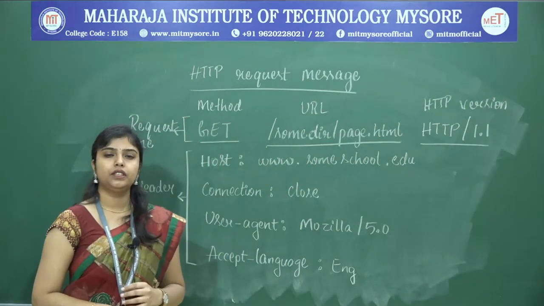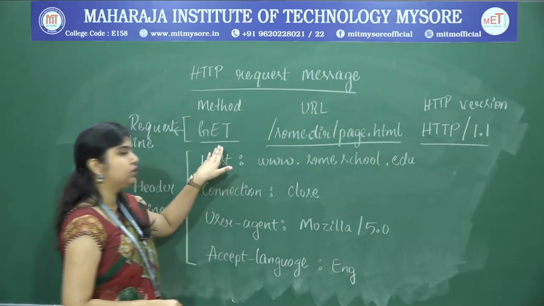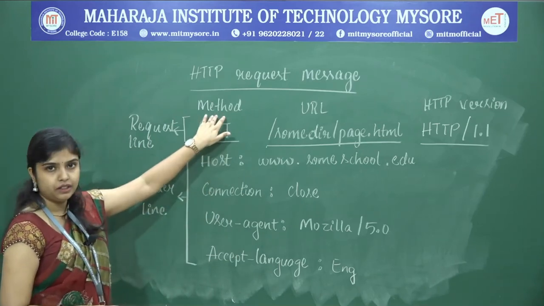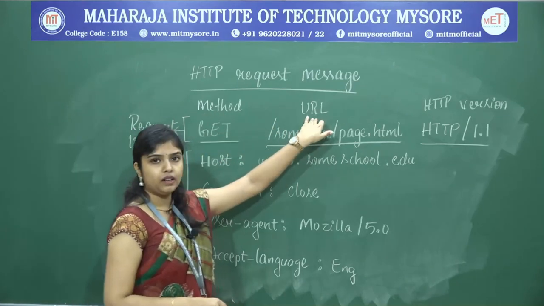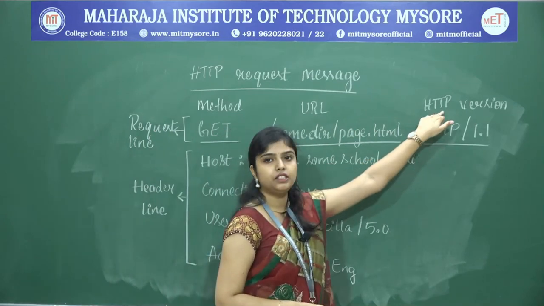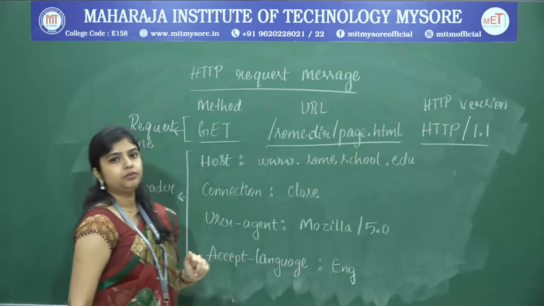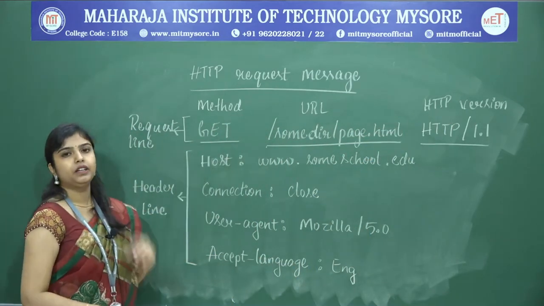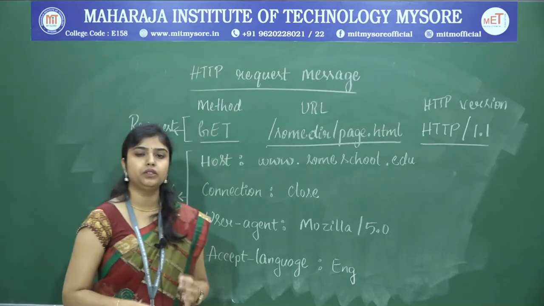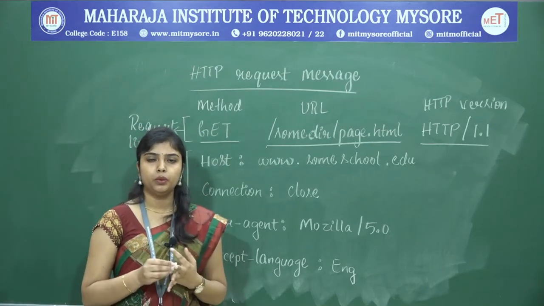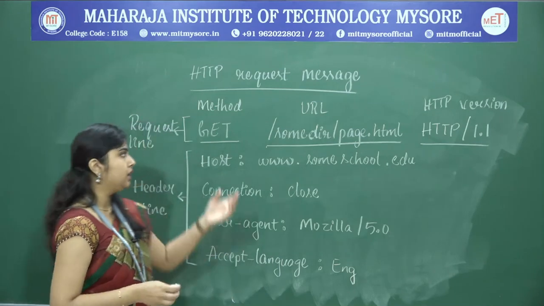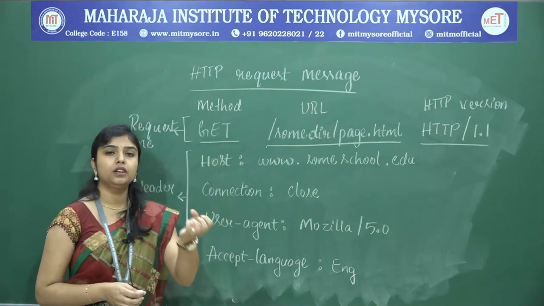The request line of the HTTP request is divided into three fields. First is the method field, second is the URL field, last is the HTTP version field. The method field has many values. It can use GET, POST, PUT, etc. Here we are going to get the message.